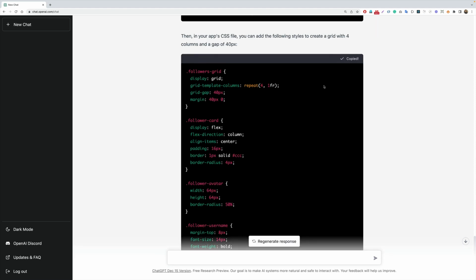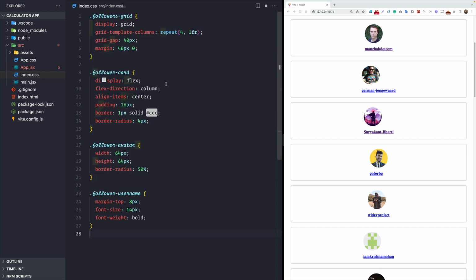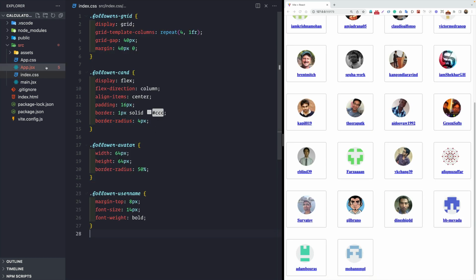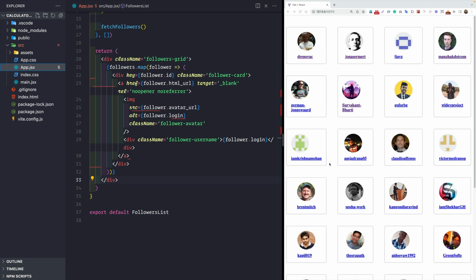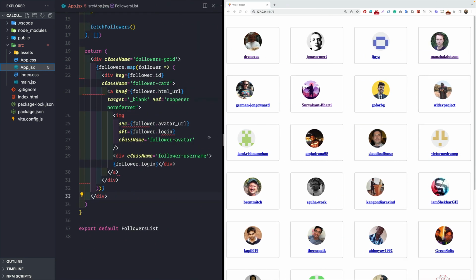code from here. So let's copy it and let's go back to our index.css file, and let's simply remove each and every code from there, and let's simply paste the new code. So let's save this, and now we see that we have a 4 column grid with this thing here. How sweet is this?